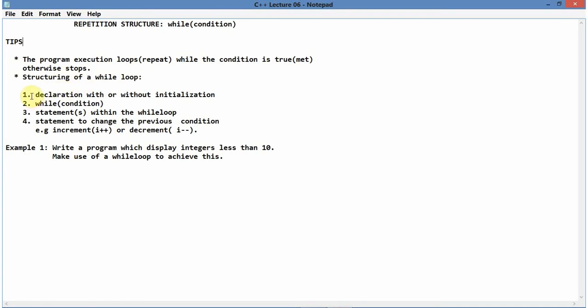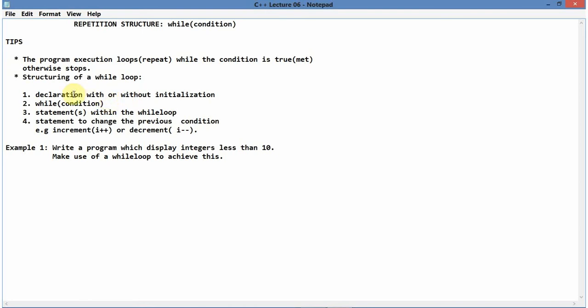First things first, you need to have a declaration. And what kind of declaration? You might have a declaration with initialization or a declaration without initialization. That will depend on the availability of information to work with.